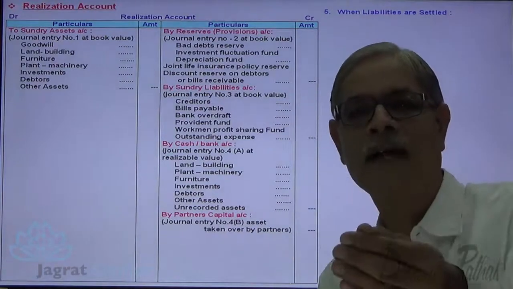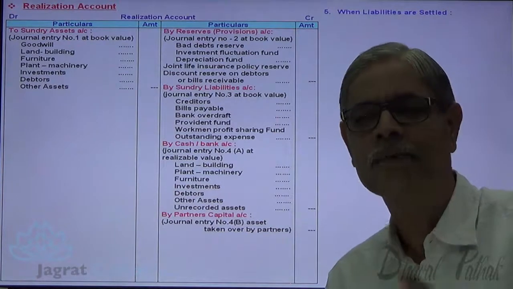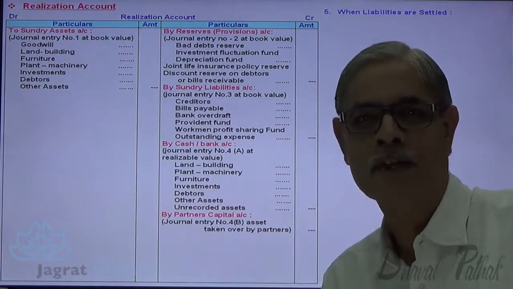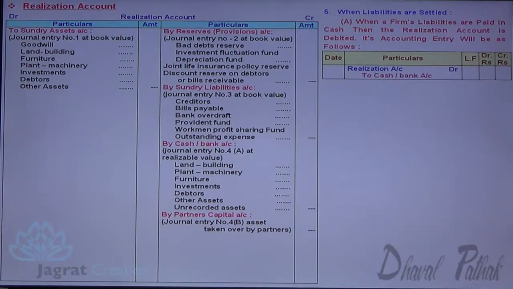So when you pay the liability, liability account debit to cash account is not the right entry. The right entry is realization account debit to cash account. When firm's liabilities are paid in cash, the accounting entry will be as follows: realization account debit to cash account.